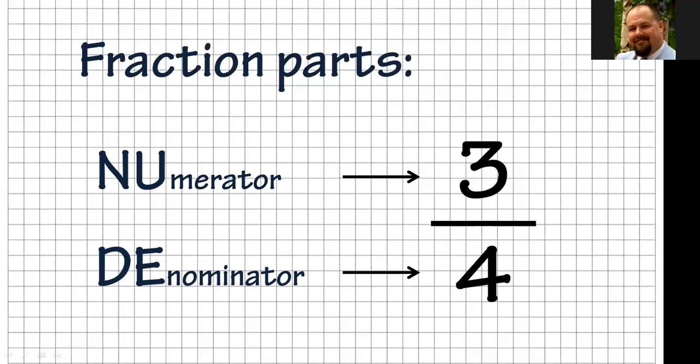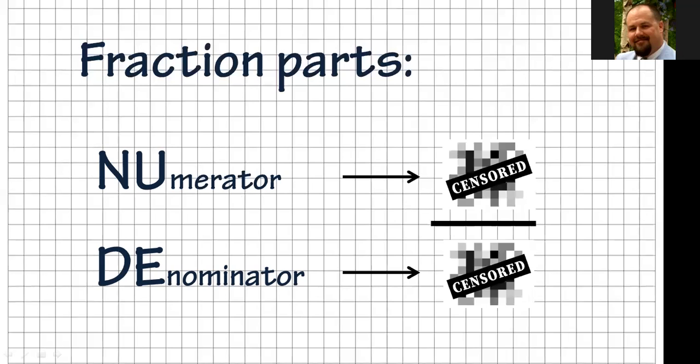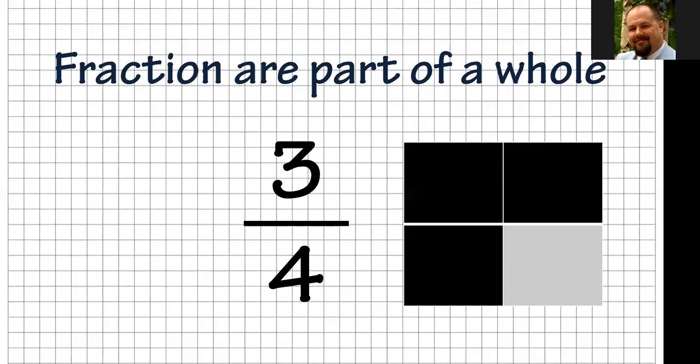So when you see that, it's silly, it's childish, I know, but it kind of helps you to think, oh hey, we got nude numbers, and that helps you remember where those are. NUDE: numerators on top, denominators on bottom. So you can see nude there, and it helps put it in place. If you put it DENU, that doesn't spell anything, but nude helps you to remember. So that's a little trick to remember the numerators on top, the denominators on bottom.